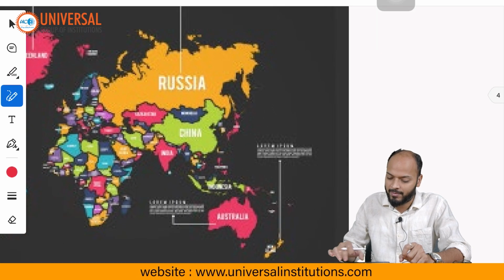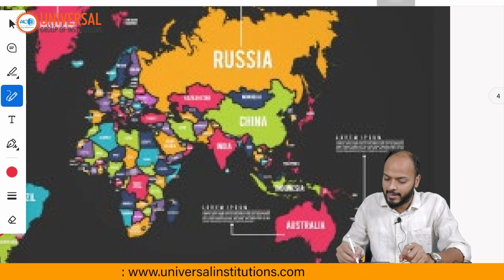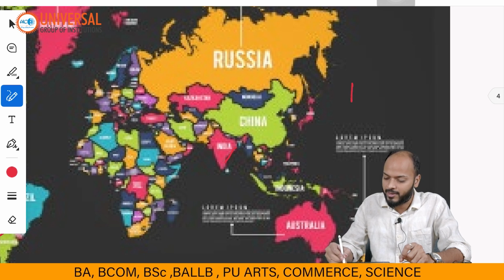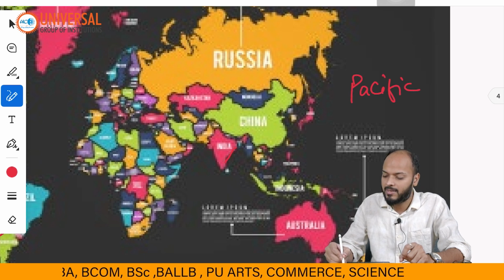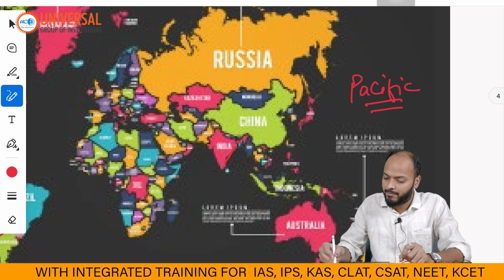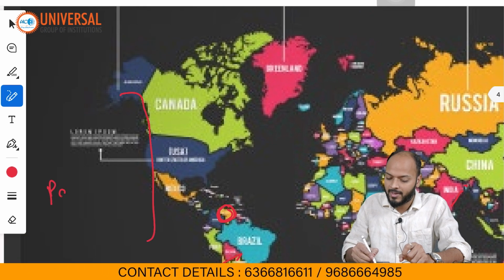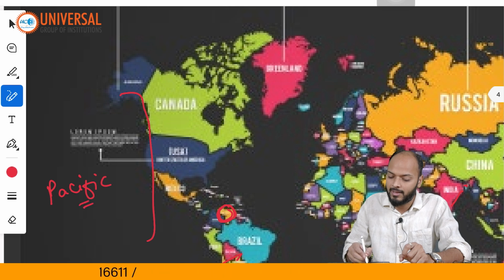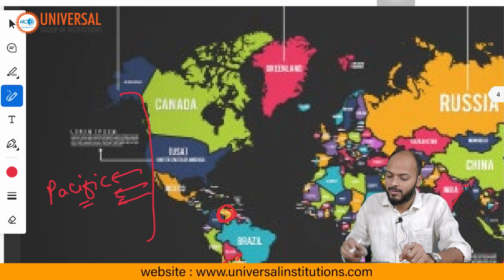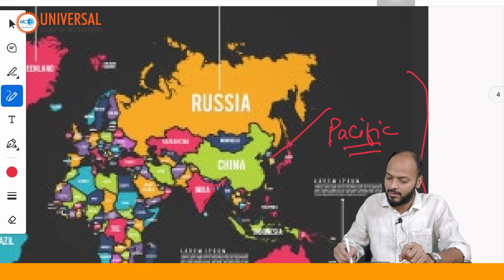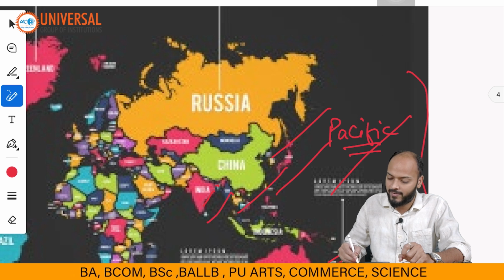So this is the map of the world, right? And this is India, and this is the Pacific Ocean. This is also Pacific, right? So from here to this part, this all is the Indo-Pacific region.